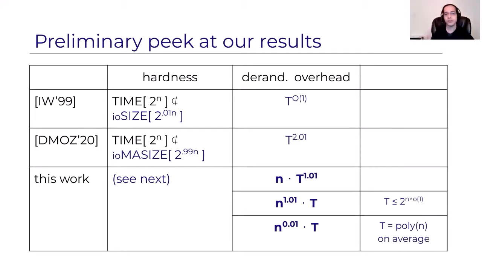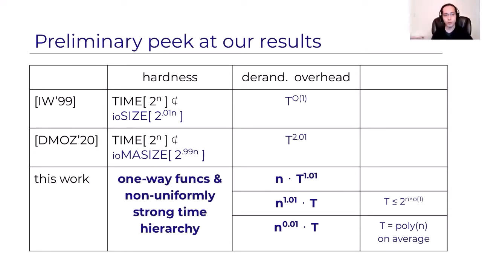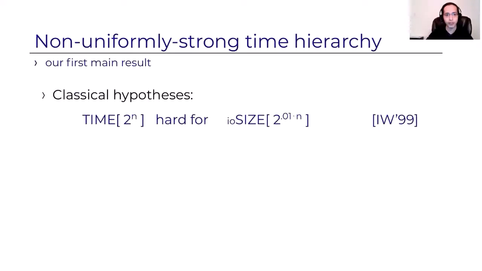And what assumptions do we need for this magic? Well, we assume one-way functions, so as standard as it gets, and we assume something that I'll call a non-uniformly strong time hierarchy, which I'll present now. And I will claim that this is not only necessary for such derandomization, but it's also the natural scale-up of classical assumptions. So let's look at exactly which assumption we'll need.